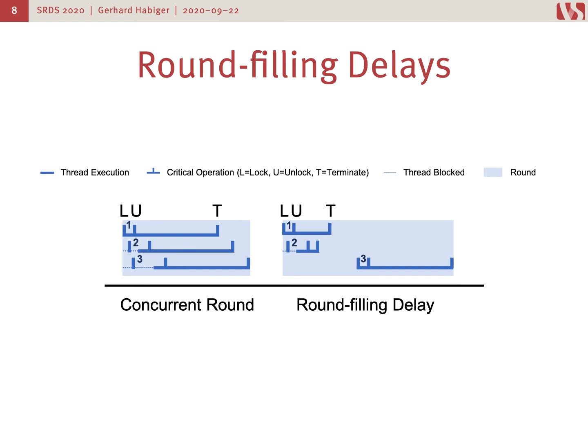These threads in this example want to perform one critical operation, namely a lock, and then they want to unlock. After that, they calculate for a while and then they terminate. Now we see that in a perfect concurrent round, all threads basically take their lock, calculate for a very short time and unlock, and then they can calculate in parallel, which means that the multicore processor has been utilized very well. However, since we are in a replicated state machine, the subsequent requests can arrive at a later time.